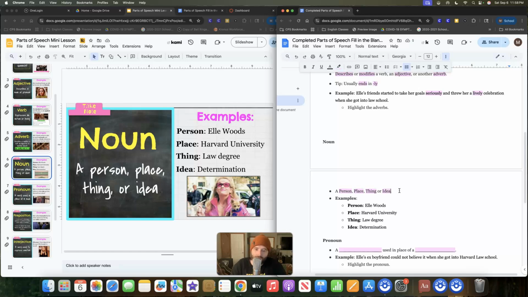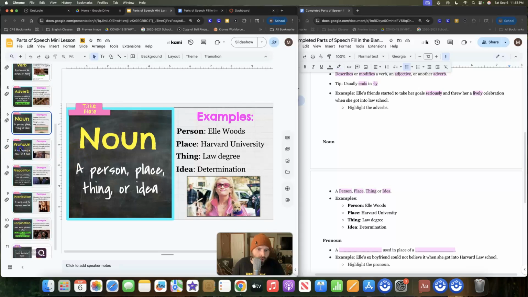So a person is any person, anyone. Any person is a noun. That is it. Plain and simple. They are a noun. They are a person. Any place, any single place you can think of, it's a noun. Any object, anything that's not a person or a place. And then ideas. Ideas really get tricky because sometimes we don't know ideas. Like love is an idea. Determination is an idea. Darkness is an idea. So any of the ideas.